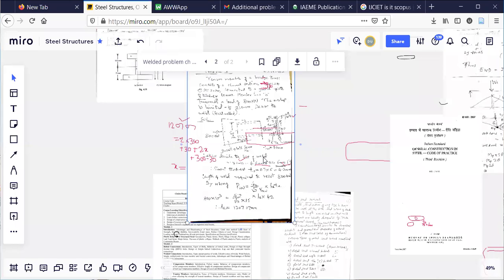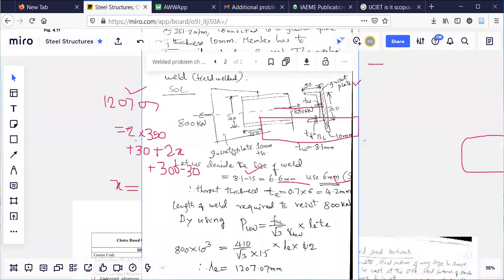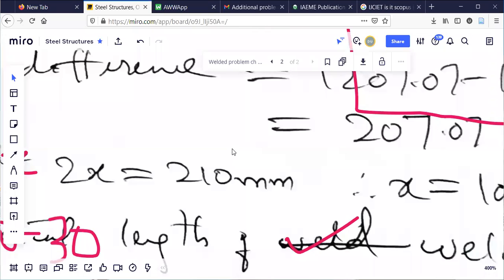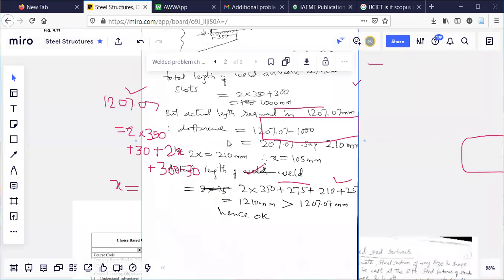Any questions are there you can ask here. And now it is open. Now it is open.